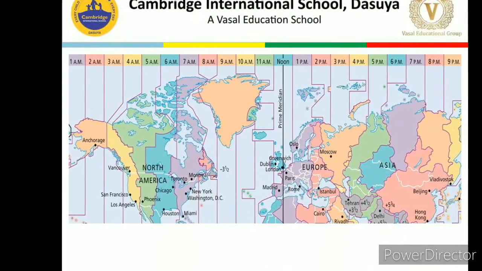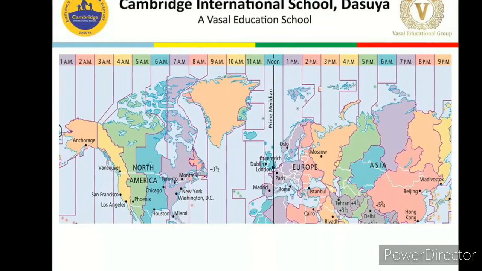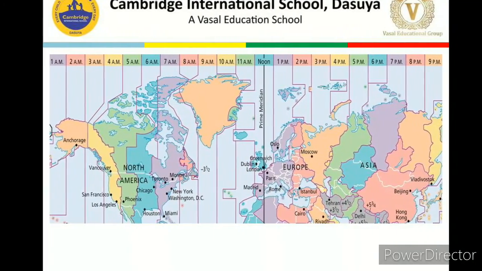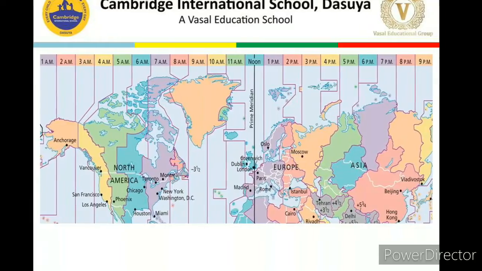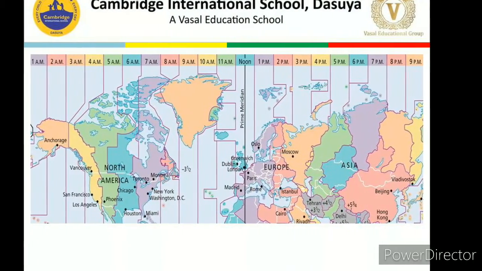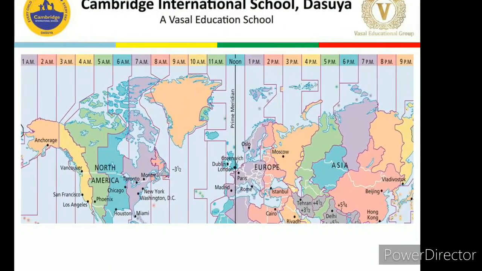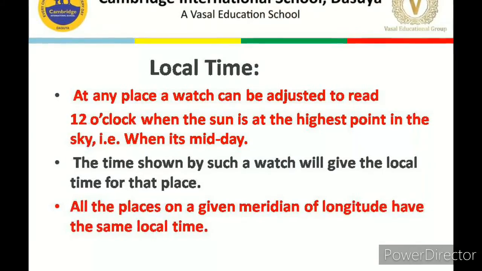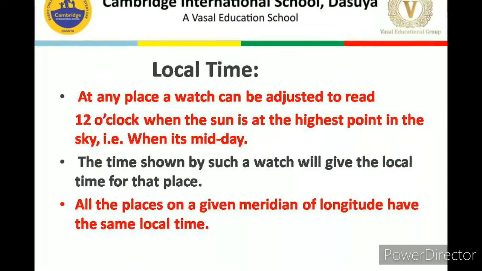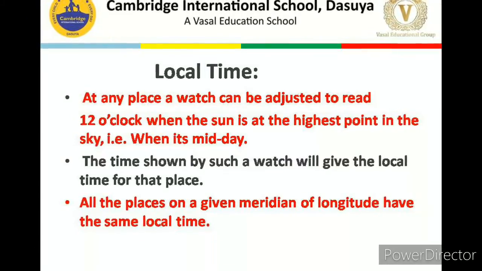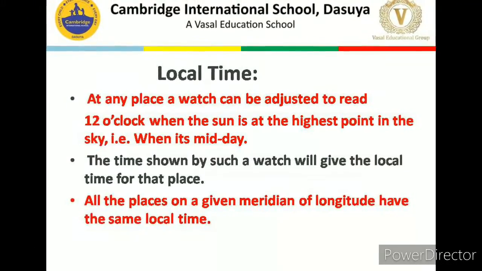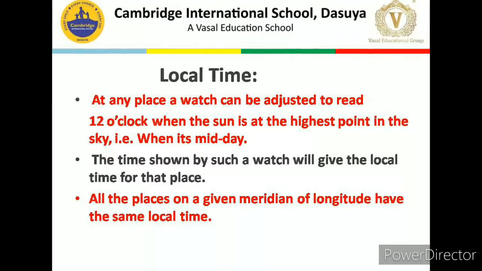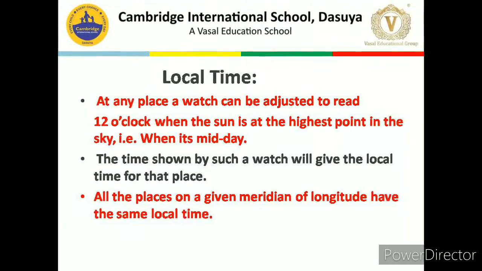Dear children, then we have discussed the different time zones. There are 24 time zones on the earth, and for this we have also discussed the local time. Local time is the time calculated by the shadow of the sun. When it is shortest, that is known as the noon time.